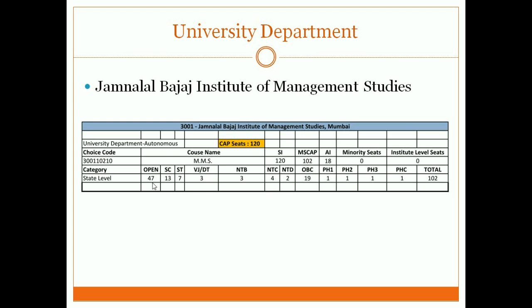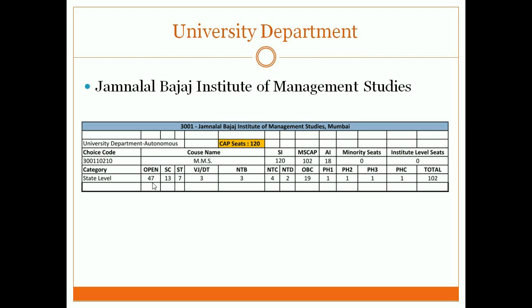But among the top 47 students, there might be a few who convert their IIM waiting list or other colleges' waiting lists, and that's why they want to join there. They may not participate in this admission process, and that's why the rank can go further. So it's very difficult to predict how many of these top 47 students will not take admission. Hence, till what rank I'll get admission in Bajaj in the open category is very difficult to predict.